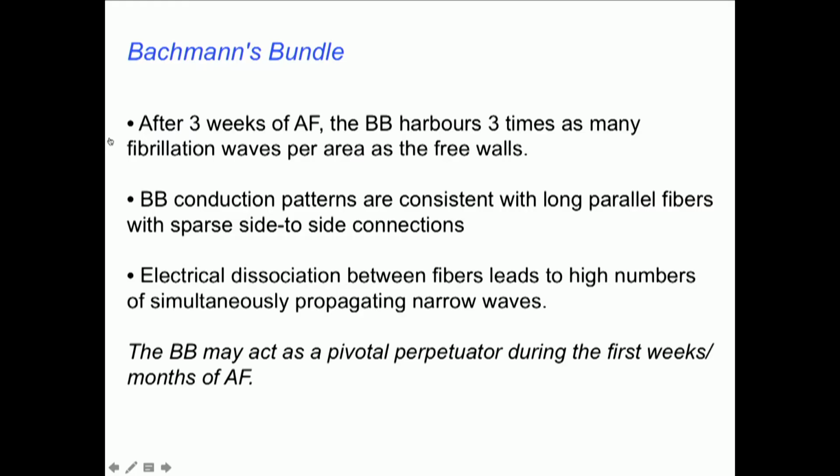Okay, so in summary, after 3 weeks of atrial fibrillation, the Bachmann bundle harbors about 3 times as many fibrillation waves per area as the free walls, and the patterns we see are consistent with these long parallel fibers with sparse side-to-side connections, and we think this causes the high numbers we see at early stages of atrial fibrillation. So Bachmann bundle may be a pivotal perpetuator in the first weeks of atrial fibrillation, but of course the proof of the pudding will be in the eating. So the question now is, will ablating the Bachmann bundle help in restoring sinus rhythm?